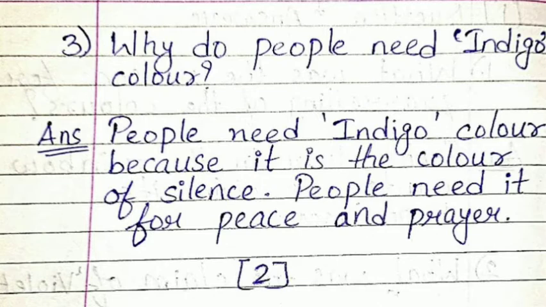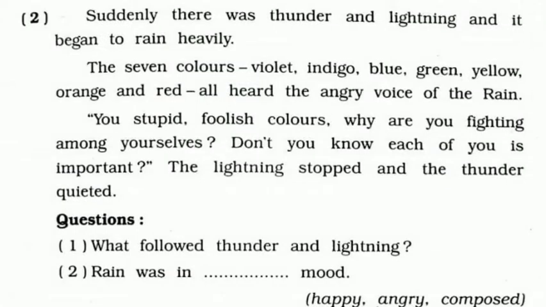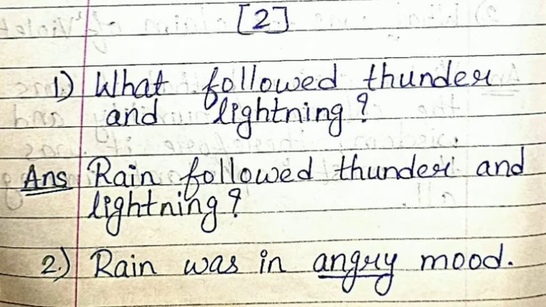And now we'll be doing the question answers for the second paragraph. And the first question is, what followed thunder and lightning? So the answer will be as simple as rain followed thunder and lightning. And the second one is not a question answer, but it is a blank, that is, rain was in dash mood. So the answer is angry. Rain was in angry mood.